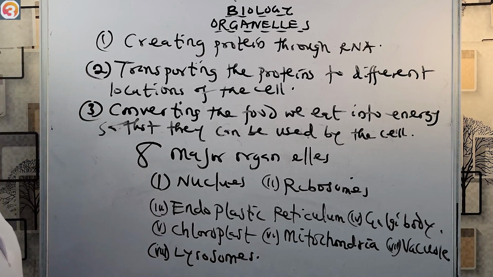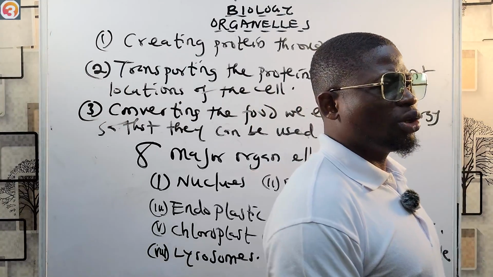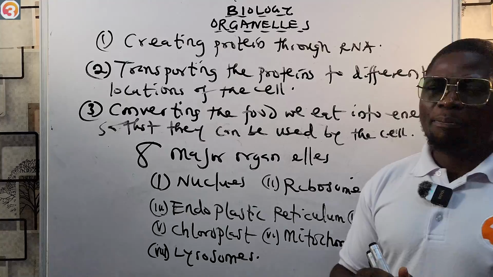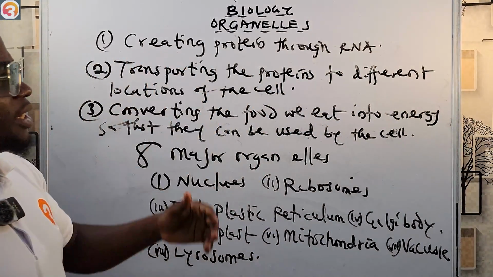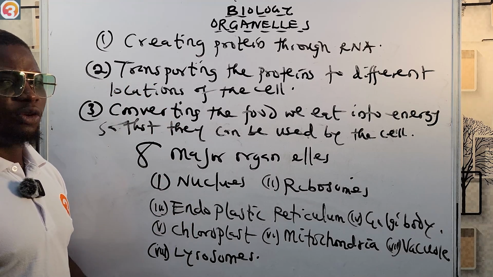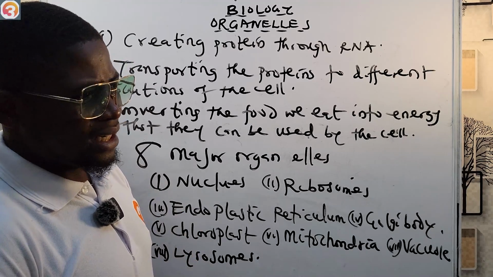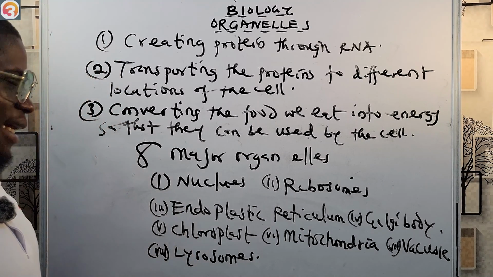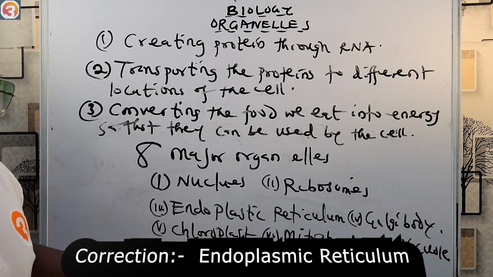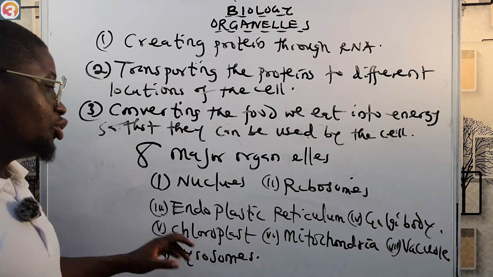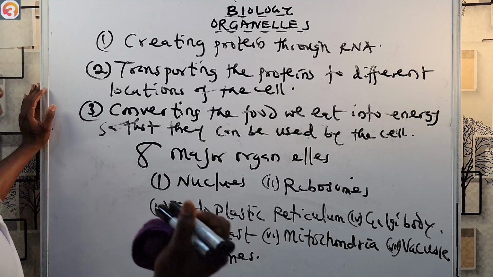So this is all we are going to talk about organelles. Organelles are the distinct structural and functional units of the cell that perform specific functions for the cell. It could be creating protein through RNA, transporting the protein to different locations of the cell, and three, converting the food we eat into energy to be used by the cells. We'll talk about 8 major organelles: the nucleus, the ribosomes, the endoplasmic reticulum, the Golgi body, the chloroplast, the mitochondria, the vacuole, and the lysosomes. Please just take this to heart.